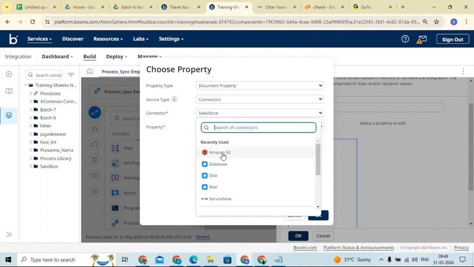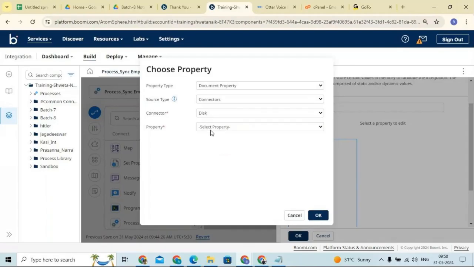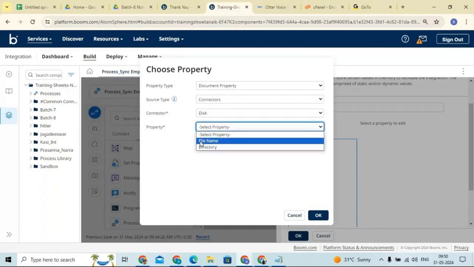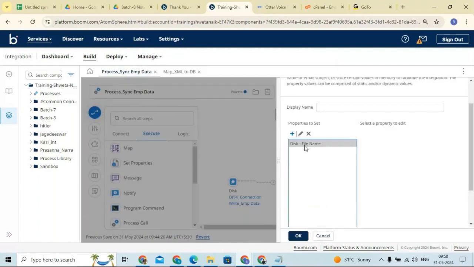Depending on your integration, depending on your connector type, you need to select that connector type, and you can assign those values. For our integration we are using the disk connector. So I selected disk. Here we can assign the file name as well as the directories. Let me select file name. Now we have set one property.